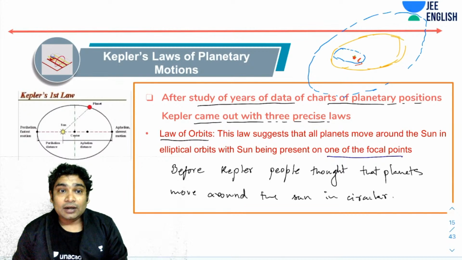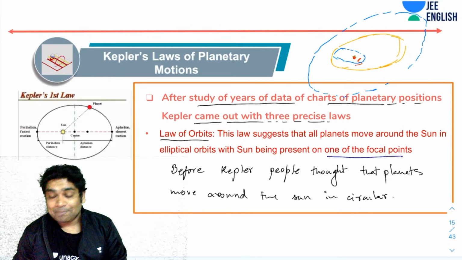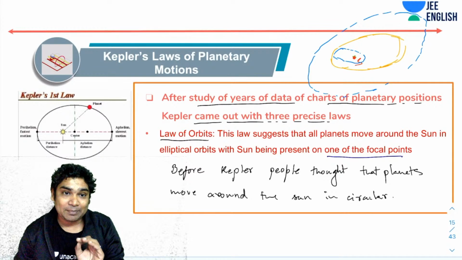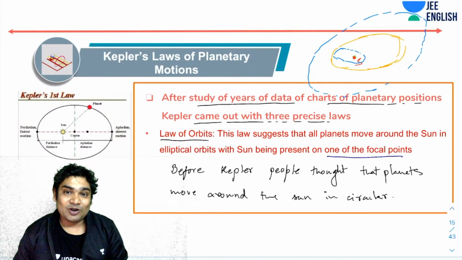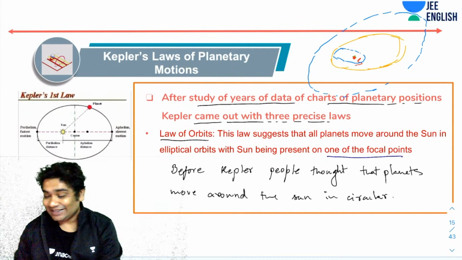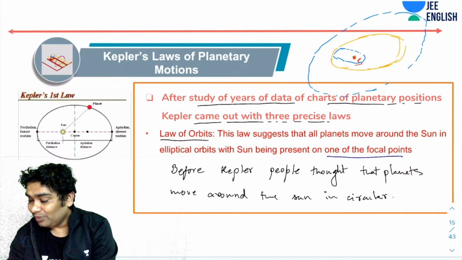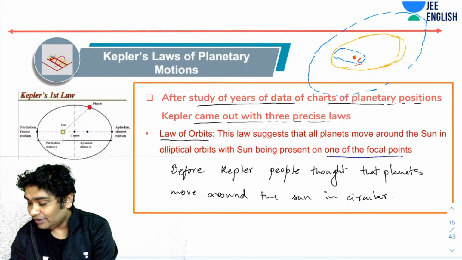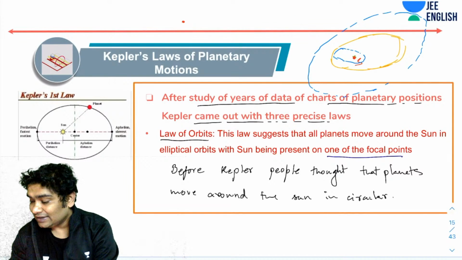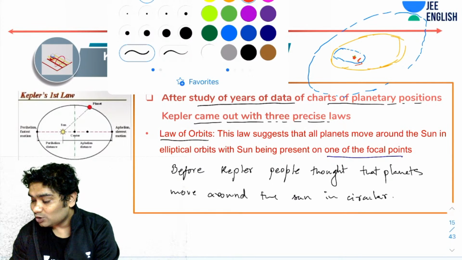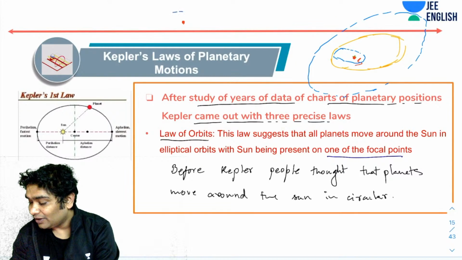Now here it is worth mentioning one more thing. It's not exactly the sun about which the planets revolve. A lot of us believe that planets are revolving around the sun. No, that's not the case. That model has a problem. The problem is, imagine the sun was stationary, and Earth was revolving around it. You will have an issue there, and the issue would be conservation of momentum. Let's say this is the orbit of Earth.